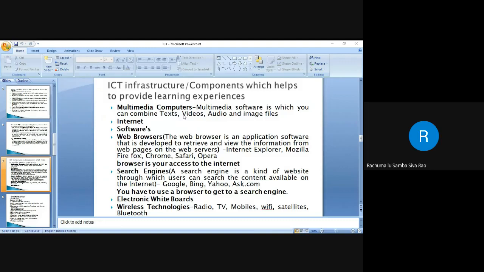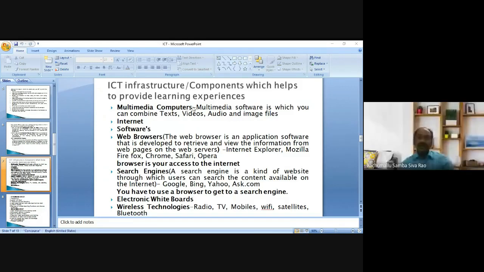So using multimedia computers and multimedia software, we may create presentations to explain some concept or concerned subject. By using multimedia software, we may combine text, videos, audio and image files in order to present the concept in a better, more understandable way. So these are multimedia computers, and we definitely have to gain the knowledge of multimedia computers in order to integrate them in the teaching learning process.